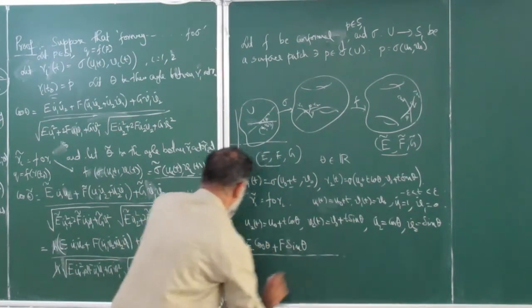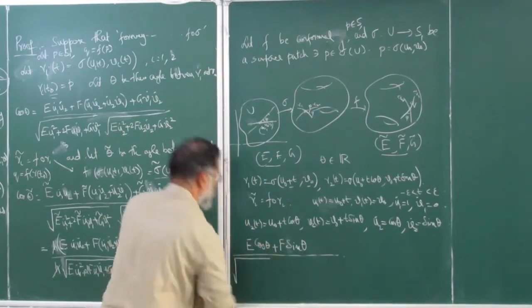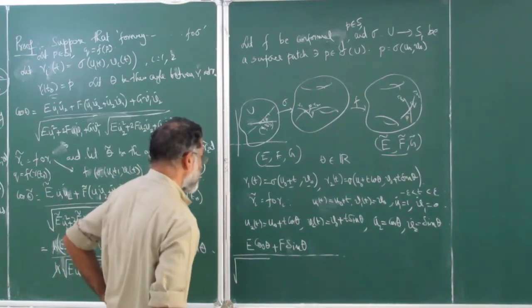Divided by, of course, square root of those. That expression there is no way but to write. What is that expression going to be?